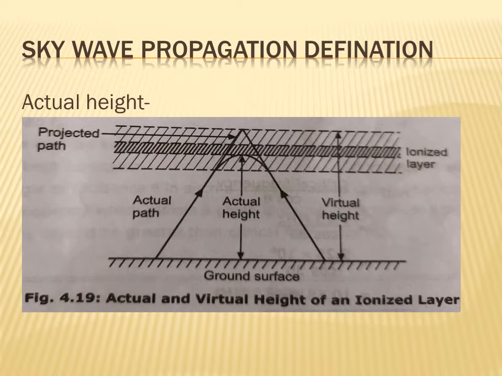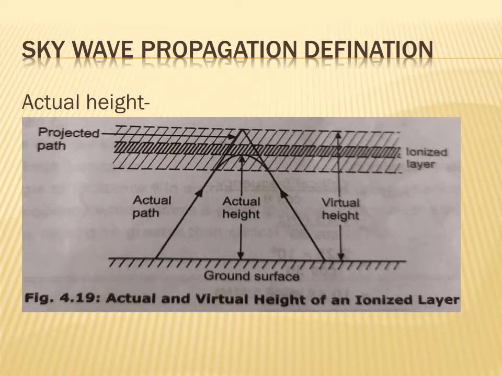The signal which gets bent and comes towards the earth surface is the actual path. And the signal which is reflected from the ionosphere sharply is the virtual path.